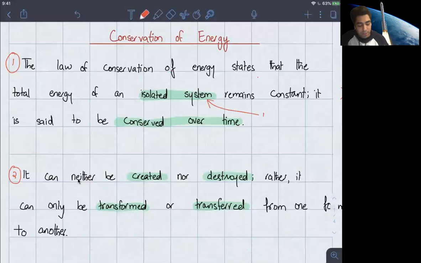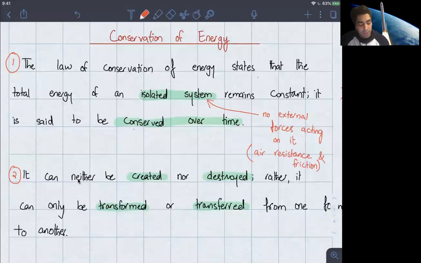So an isolated system is one that has no external forces acting on it. And again, we're not going to discuss in detail what external and internal forces are. For now, we're only going to say that we are referring to air resistance and friction when we use the words external forces.